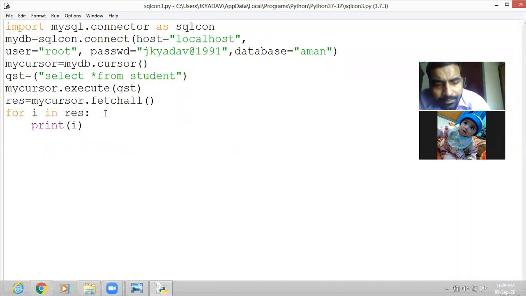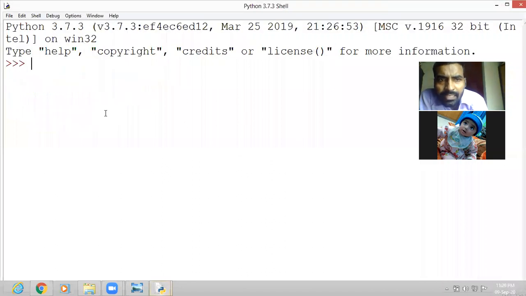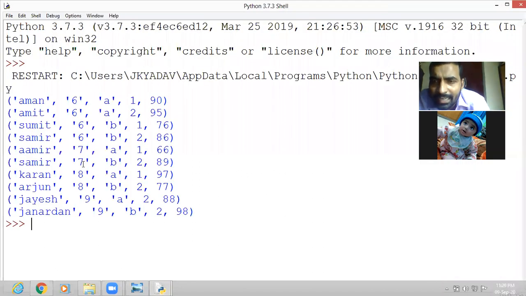Save it. Press F5. See, all the records are there: Aman, Amit, Sumit, Samir, Amir, Samir, Karan, Arjun, Jayesh, and Janardhan. There are 2, 4, 6, 8, 10 records. But further we want to insert more records. So what do we do? Let us do that.